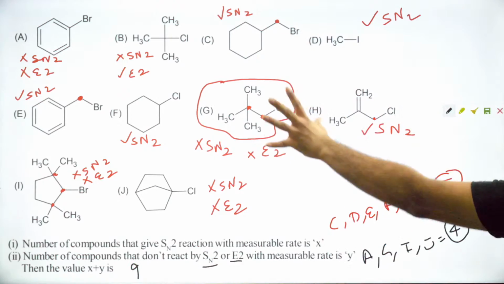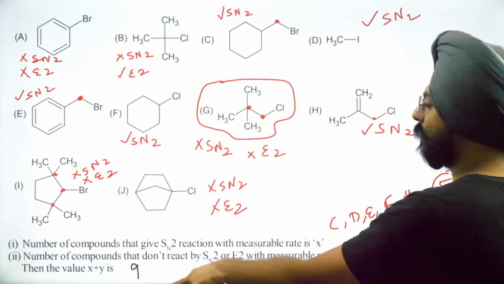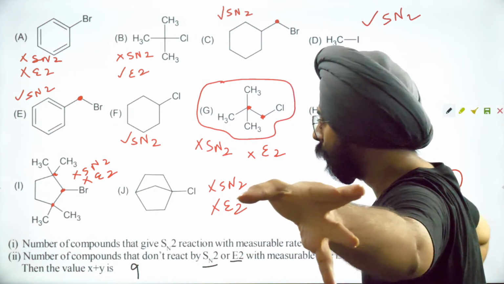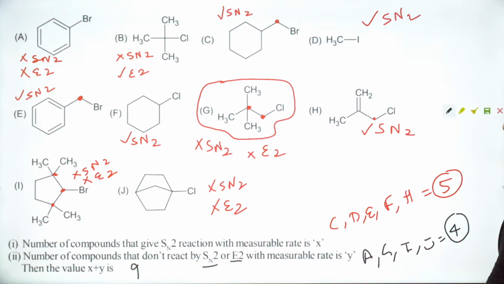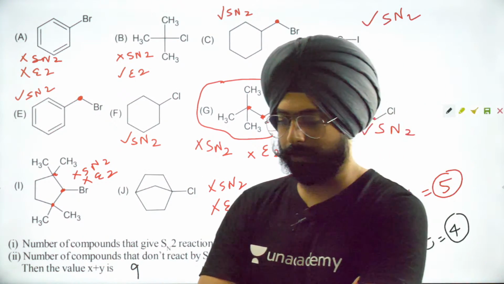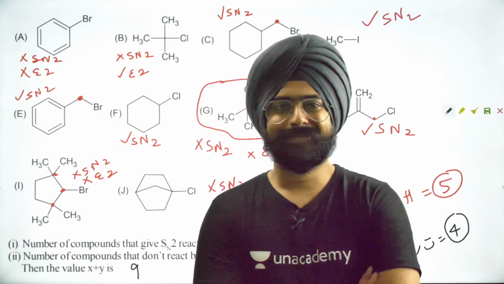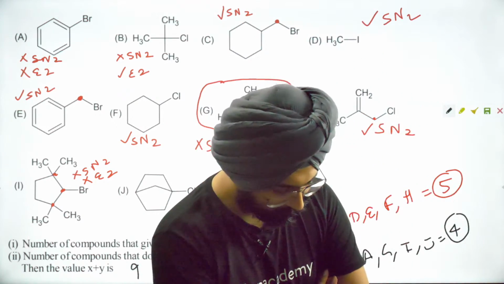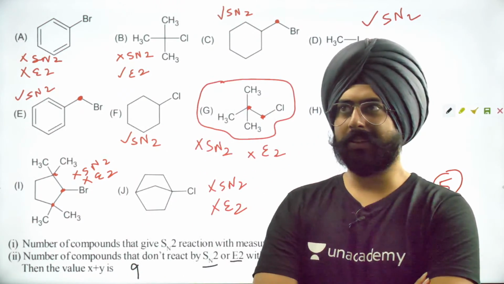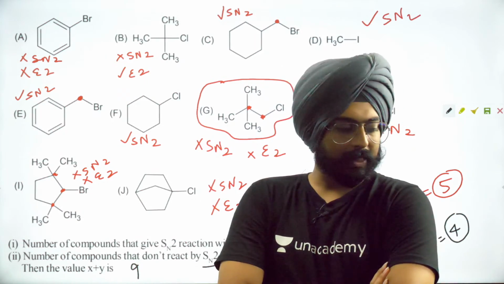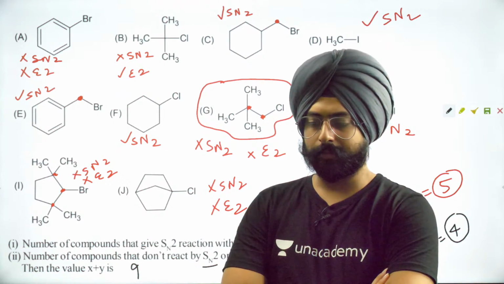5 of these can give you SN2 with a considerable rate. 4 of these don't give you SN2 or E2 either. So combine that number, you get 9 as the correct answer. Nice question, right? Not very simple, not very complicated either. It was a fun question, a lot of fun.